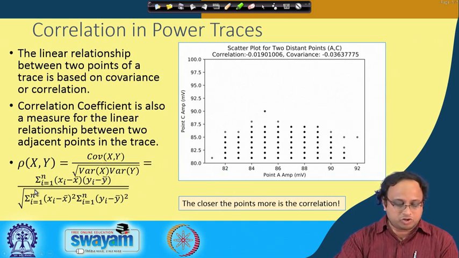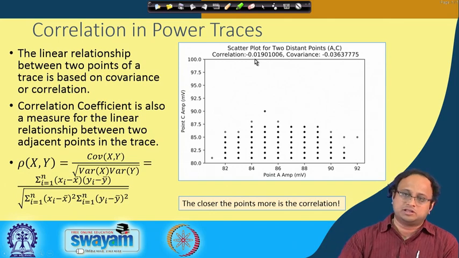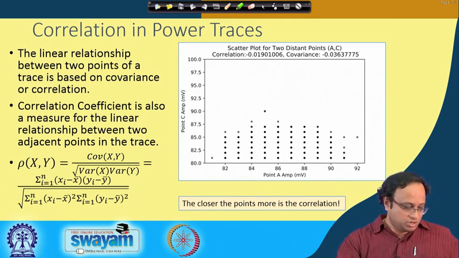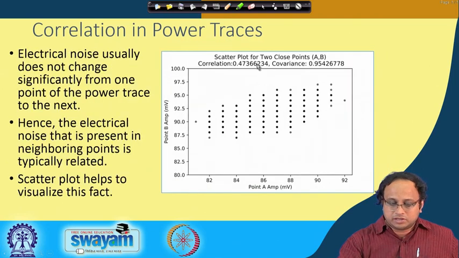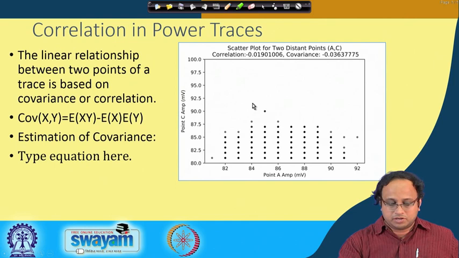So, the covariance of x, y is estimated by this numerator, sigma i equal to 1 to n, (xi minus x bar) into (yi minus y bar), divided by the square root of the product of the variances. You can observe that if I take this formula and calculate the correlation, the correlation is quite small when I am considering two far off points in the power trace. Whereas, if I take two successive or close by points, then the correlation is quite high. You can see it is something like 0.5, which is pretty high.